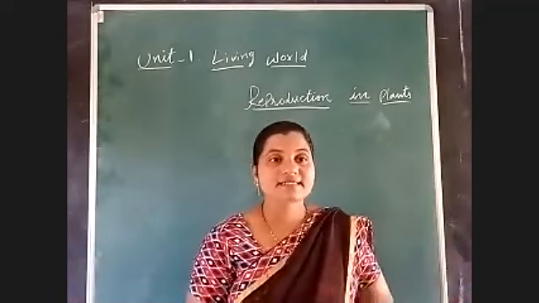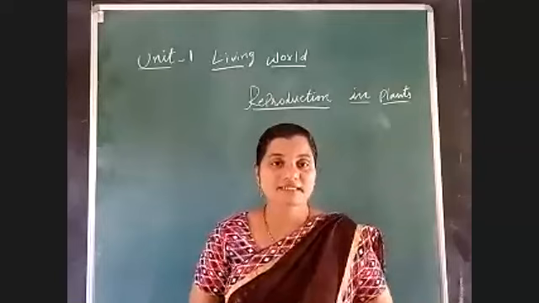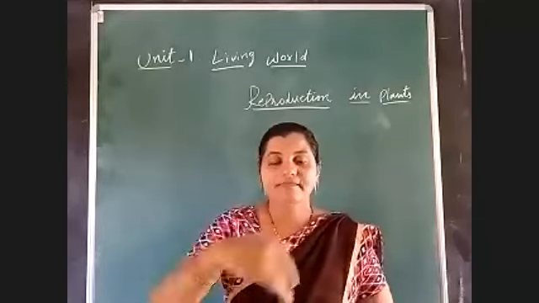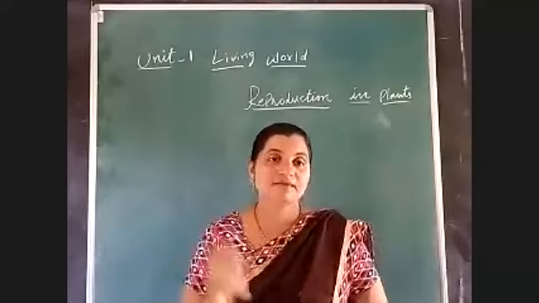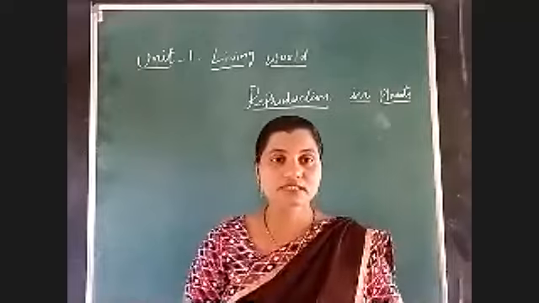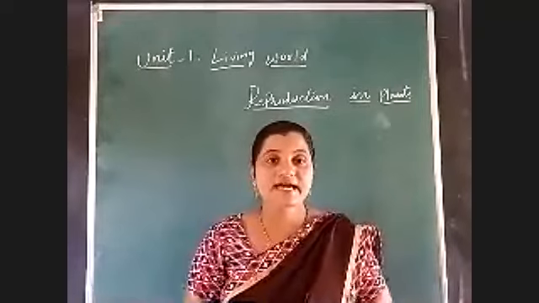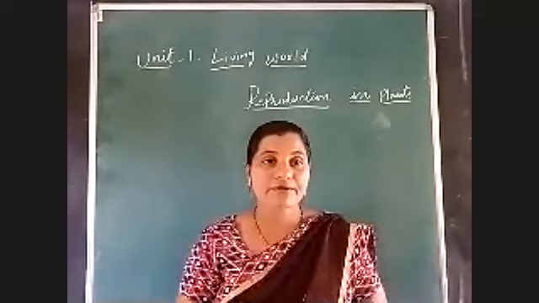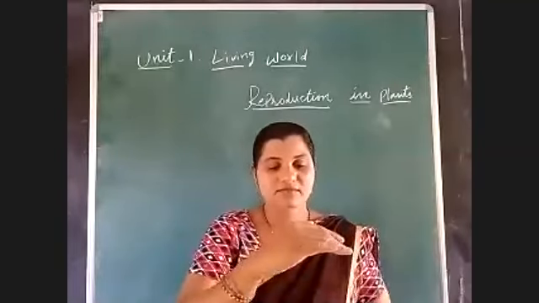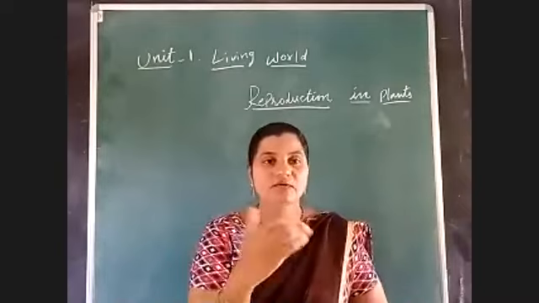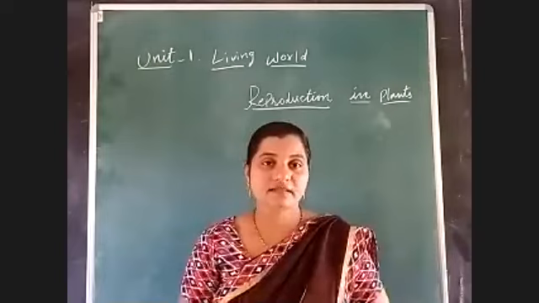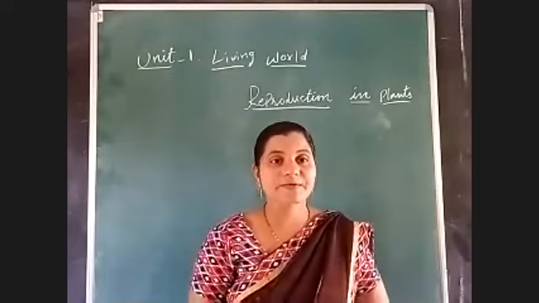Next, some plants are known as climbers because they take one support and climb over it. For example, jasmine belongs to the climbers. Next, some plants are known as herbs, which means they can't grow very tall and big. They reach only a little height and give fruits and vegetables to us. For example, tomato, brinjal, lady's finger. Such plants are known as herbs.